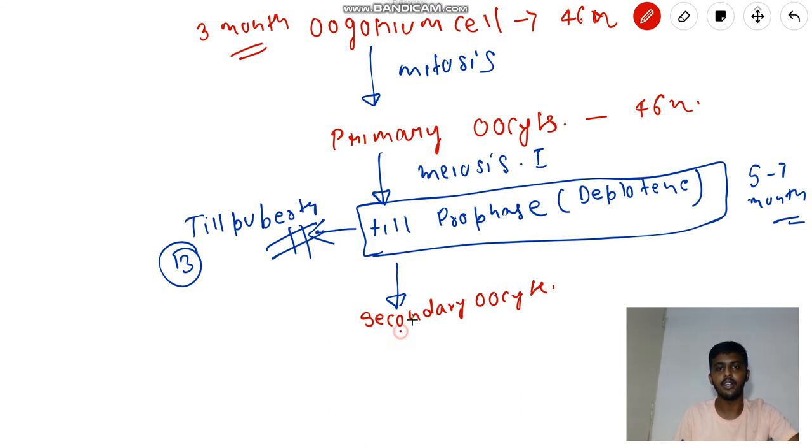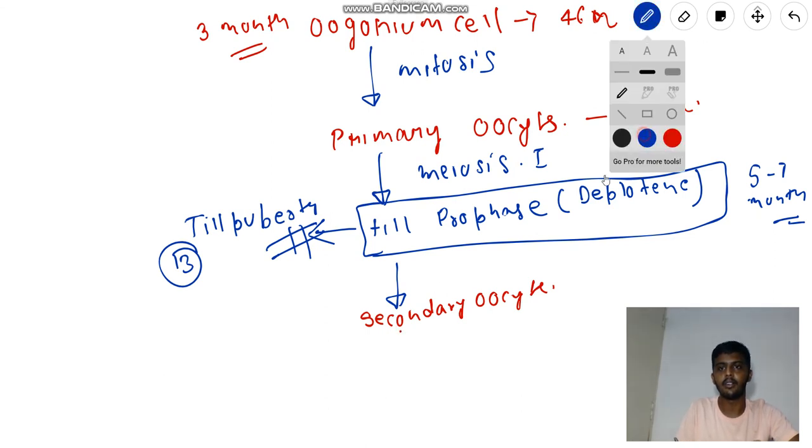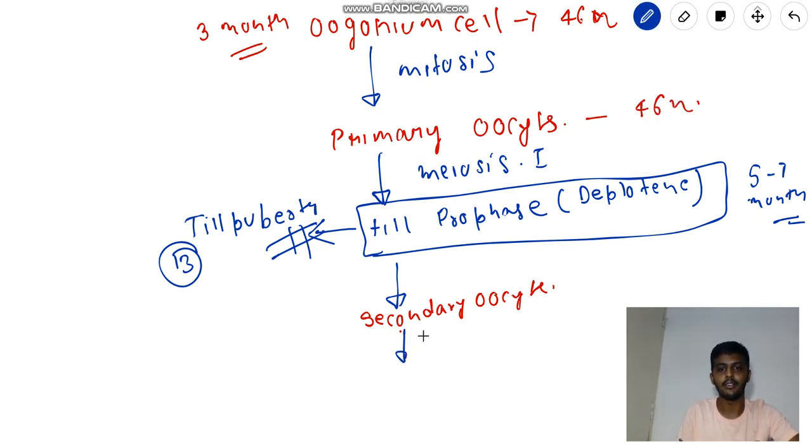In the secondary oocyte the meiosis 2 will occur. We all know that meiosis 2 is the same as mitosis. And please do remember, here the secondary oocyte has half the number of chromosomes, so that is 23 chromosomes, because it's a reductional division.